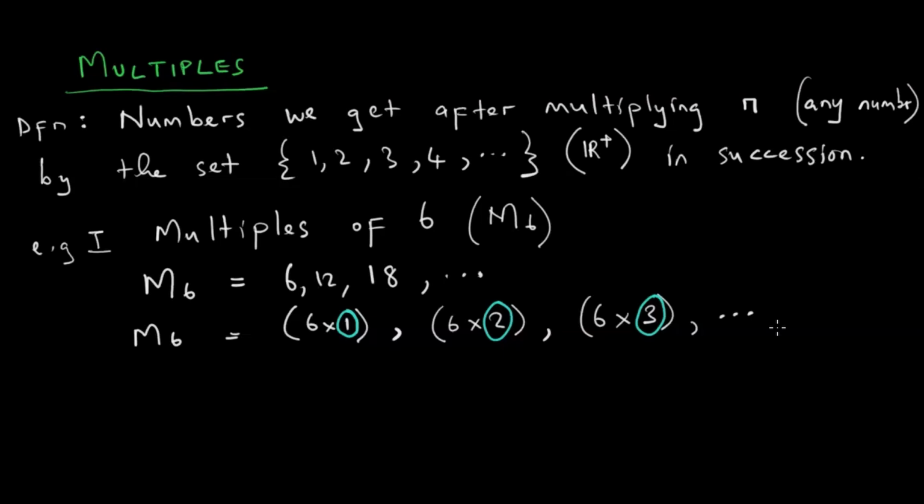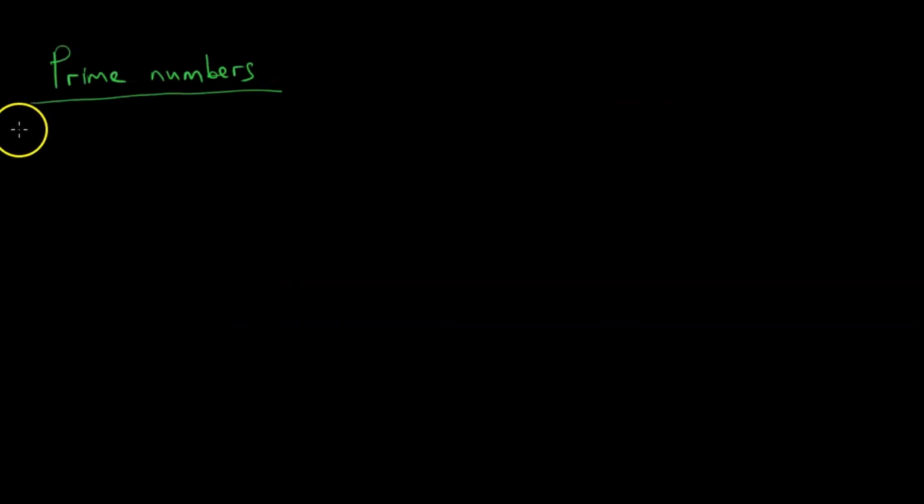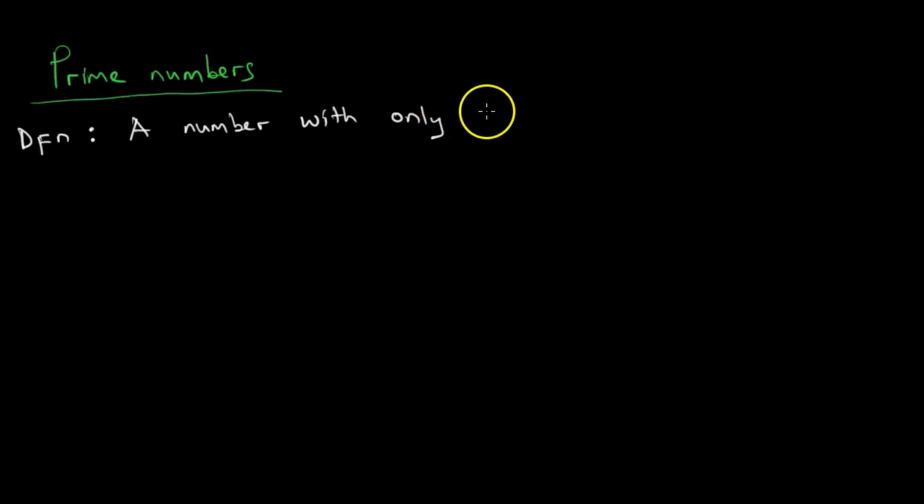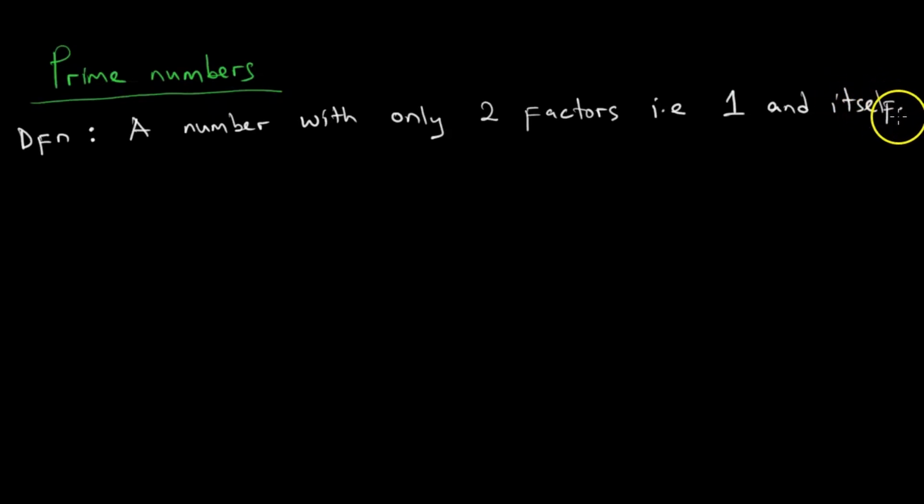Let us go to prime numbers. We want to define what a prime number is. So a prime number is a number with only two factors, which are 1 and itself. That is what is called a prime number.